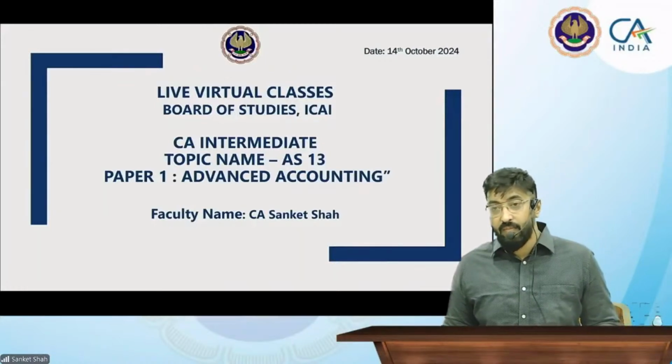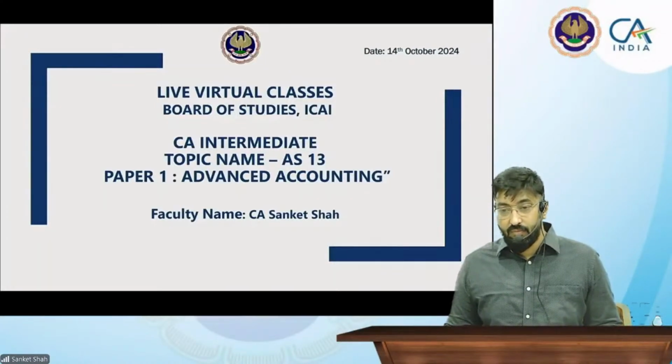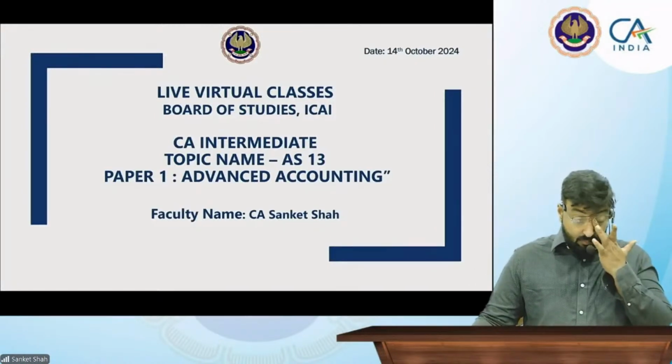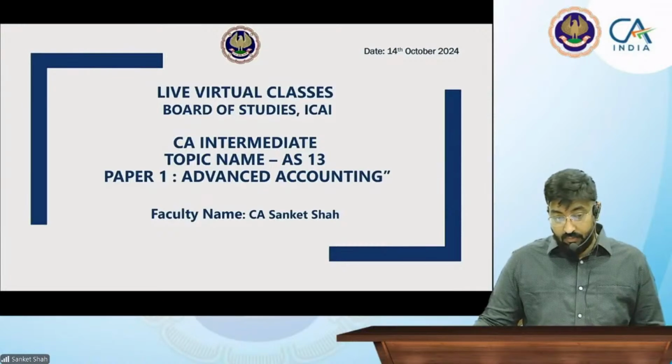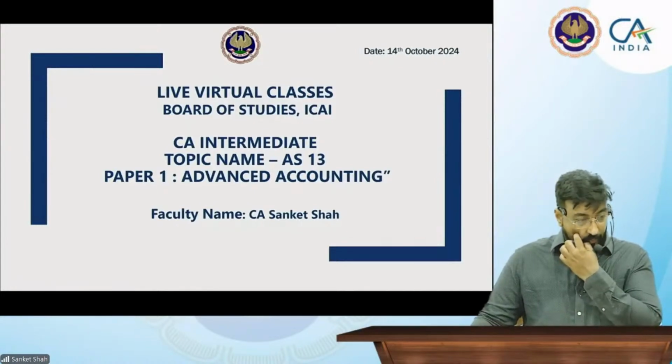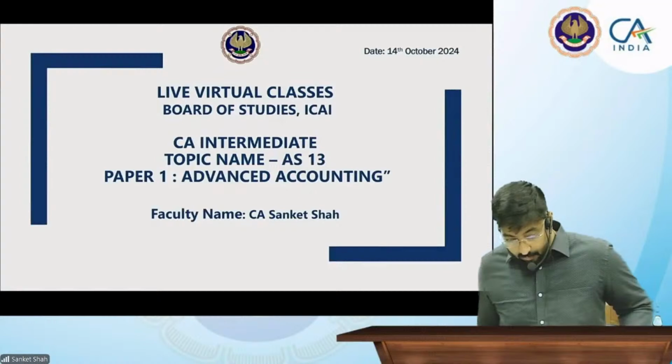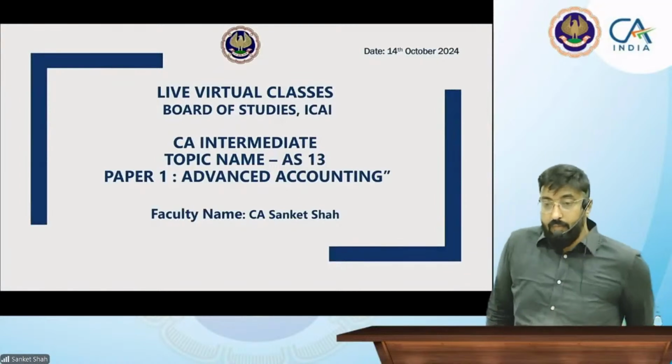Okay, sir. AS1 is disclosure of accounting policies. AS2 is valuation of inventory. AS3 is cash flow statement. AS4 is contingencies and events occurring after the balance sheet date. AS5 is net profit or loss for the period, prior period items and changes in accounting policies. AS7 is construction contracts. AS9 is revenue recognition. AS10 is property, plant and equipment. AS11 is the effects of changes in foreign exchange rates. AS12 is accounting for government grants. AS13 is accounting for investments. AS14 is accounting for amalgamation.